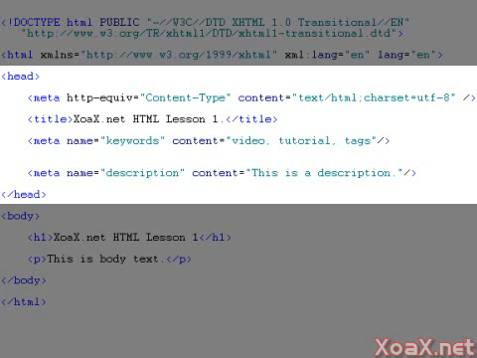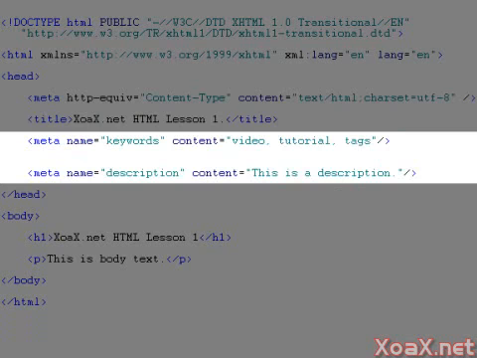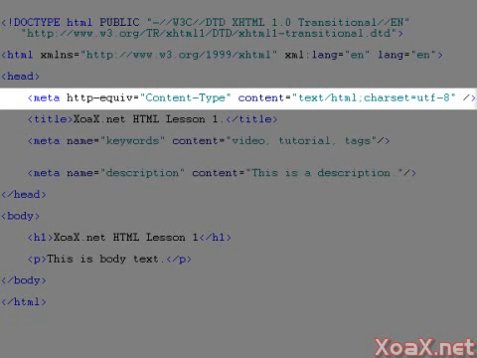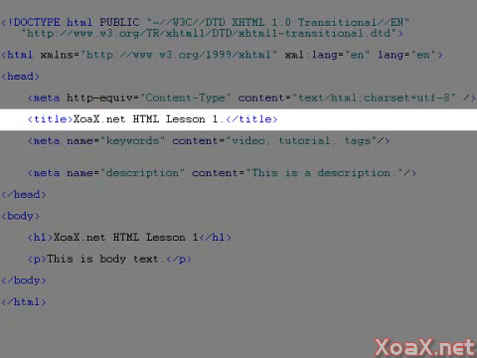Inside the head area, we want to specify a couple things such as the title, the meta keywords and description, and also something called the content type, which is specified as text/HTML UTF-8 content because of our DTD declaration. The title is an important tag because it not only appears at the top of the window and on the tab of your page in the browser, but it helps search engines read what your page is about and helps your page get ranked higher.